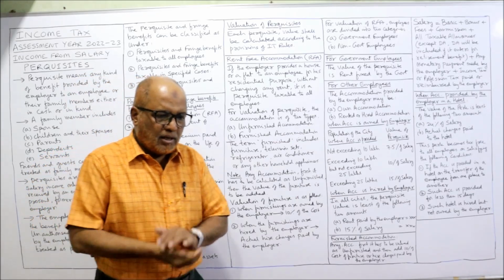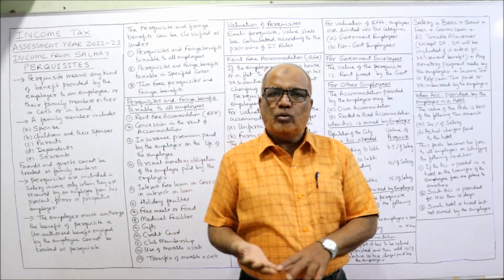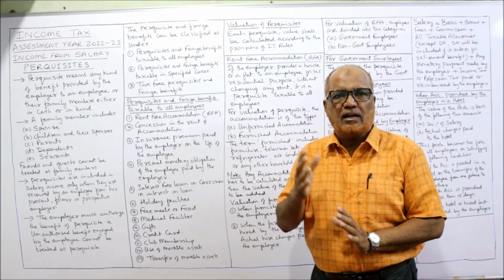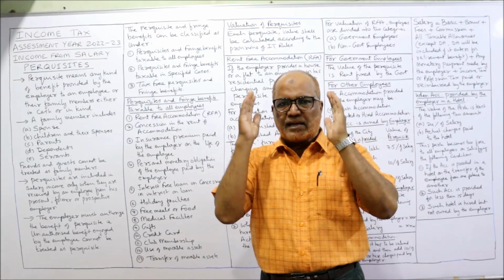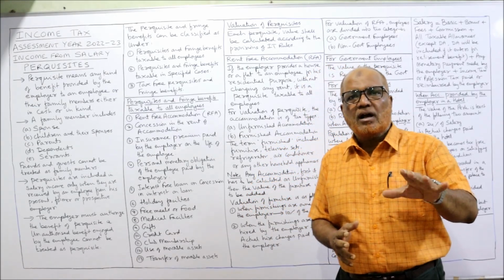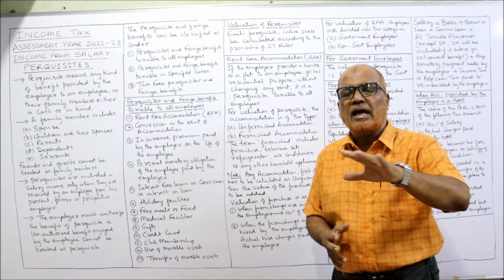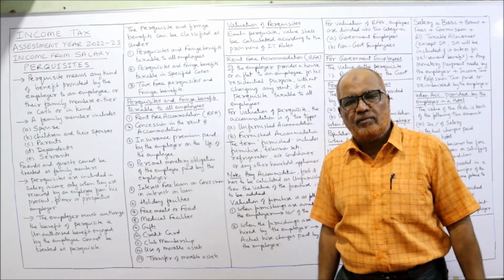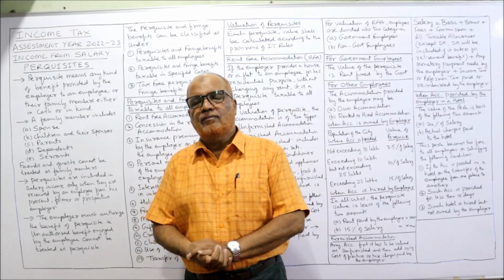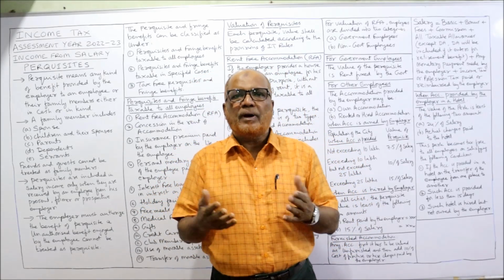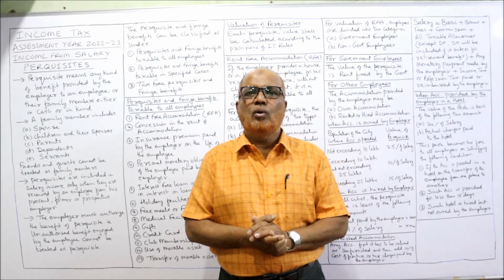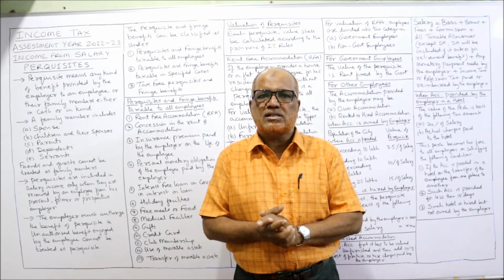That's it. So in this video, I have explained to you the meaning of the term perquisite and what are the different categories of perquisite. Three categories: perquisite taxable to all employees, perquisite taxable to specified employees, and tax-free perquisite. And what are the items that will come under perquisite taxable to all employees? 13 examples are given. And then I have given you the provisions regarding how to calculate RFA, rent-free accommodation. Still, many more perquisites I have to explain. After getting all this knowledge, then only you should go for problems. Otherwise, you cannot understand the problems.